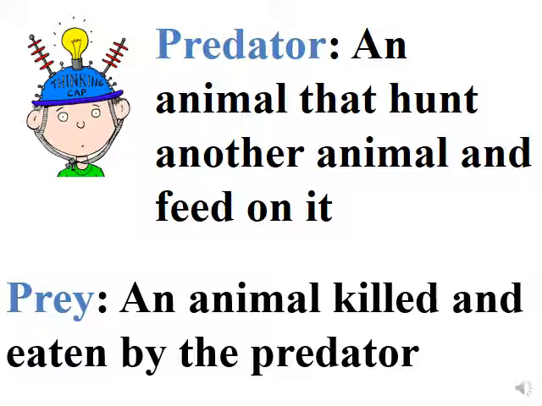So let's repeat it. The predator is the one who hunts and eats. So with the deer and lion, the lion is the predator, the one who hunts and eats, while the prey is the one that's killed and eaten by the predator. So the deer is killed and eaten by the predator, which is the lion. So this is the difference between the predator and the prey.